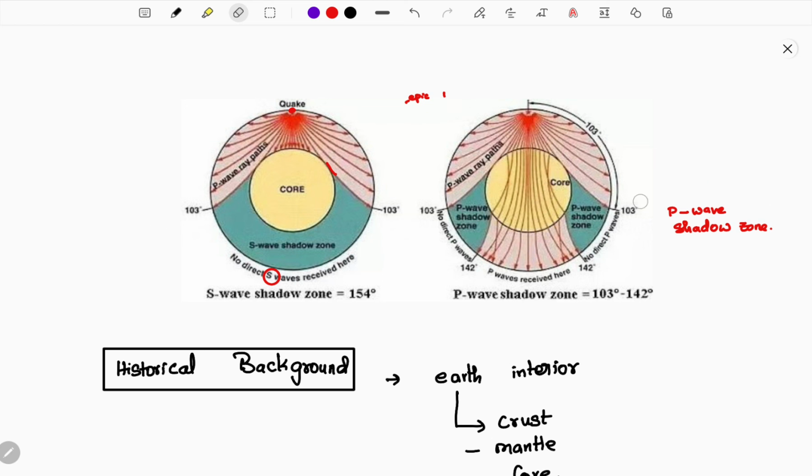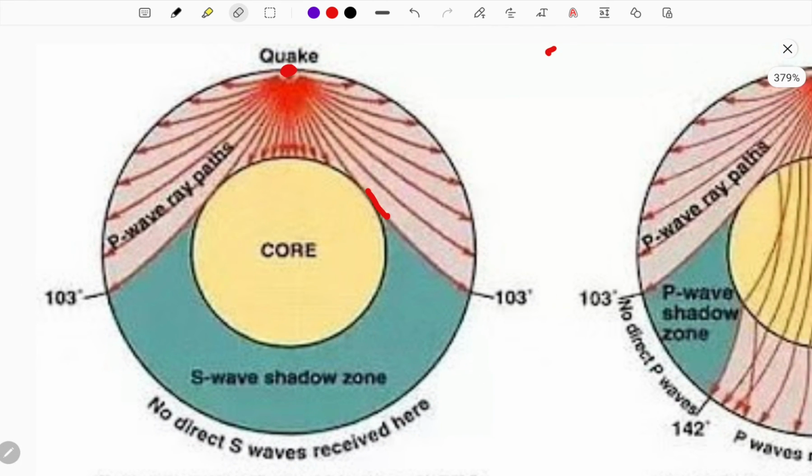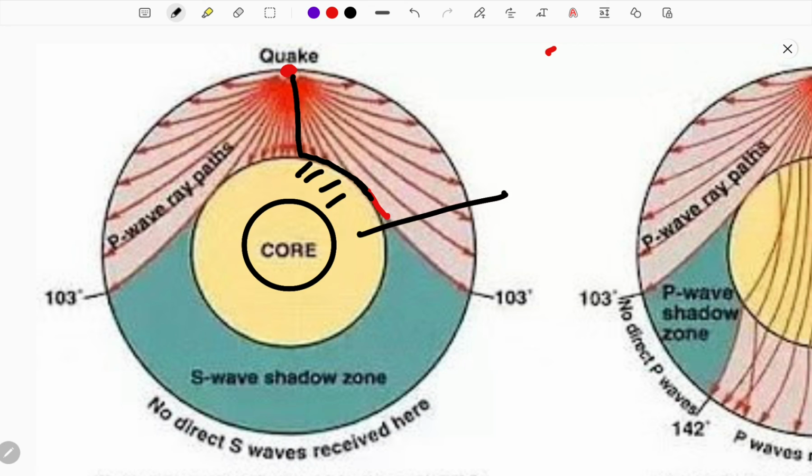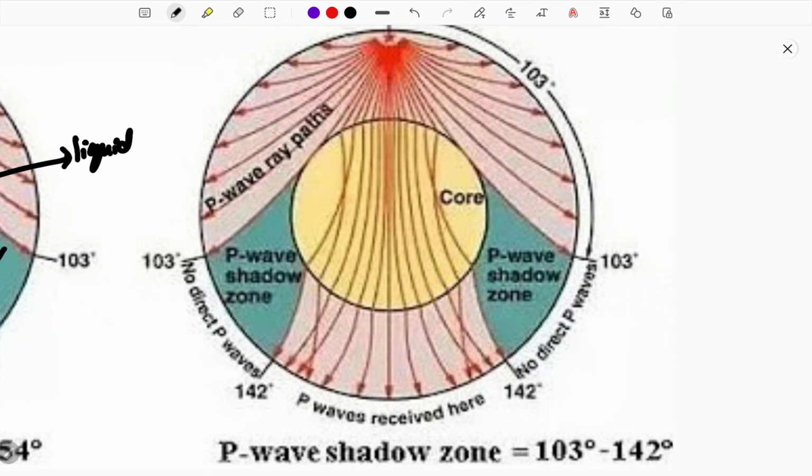Okay guys, I hope you are clear in understanding the seismic waves. Once again I will explain through the image. See here, after 103 degrees it is a shadow zone for the S wave. If there is a liquid layer present here, then obviously the S wave will not travel through this region, so they are reflected. This is why this part is considered to be liquid, and this region is shadowed for the S wave.